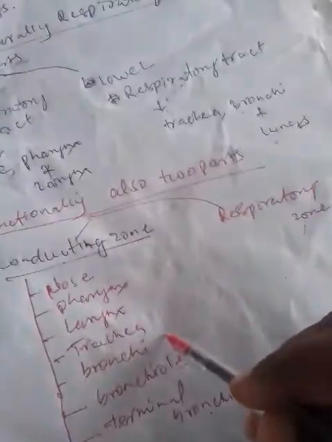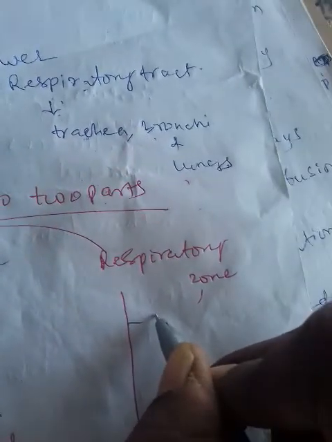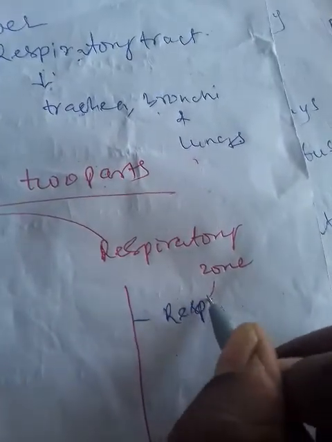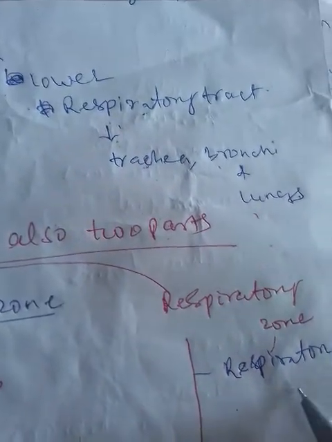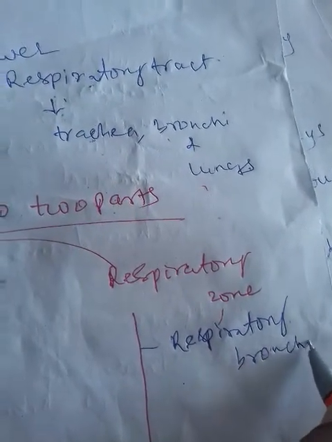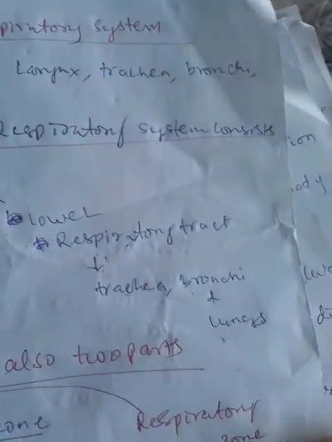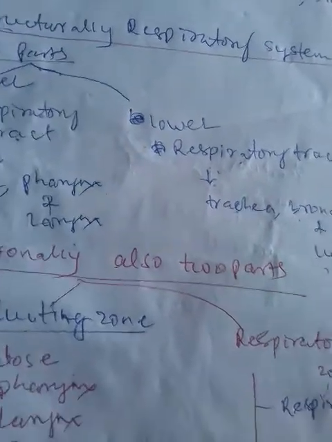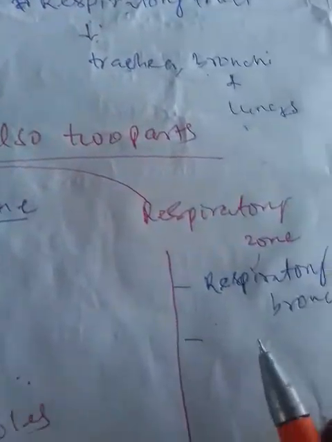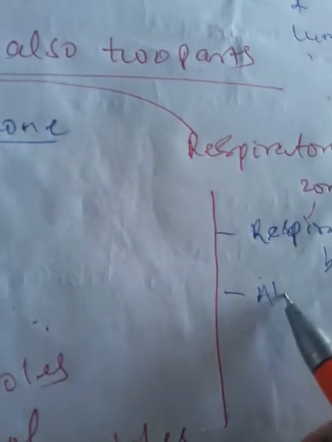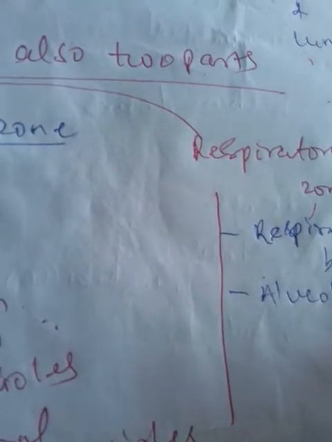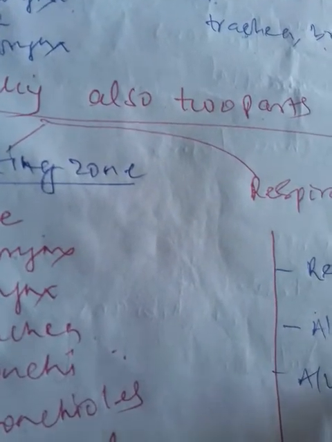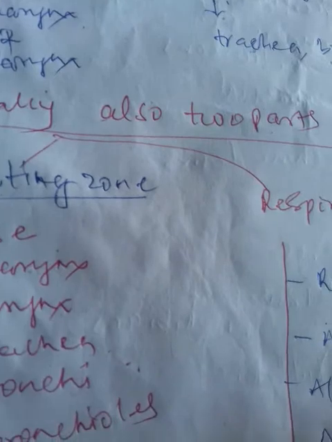Whereas the respiratory zone consists of respiratory bronchioles, followed by the alveolar ducts, alveolar sacs, and alveoli.